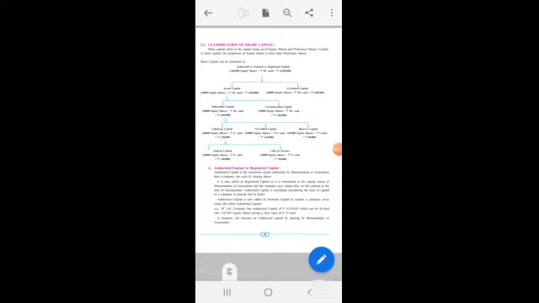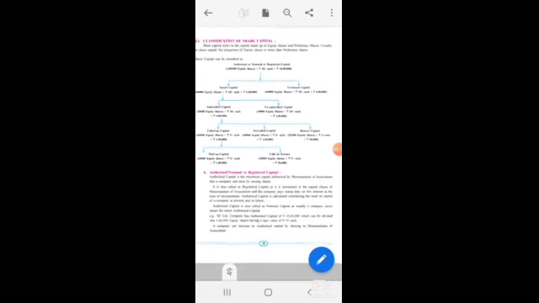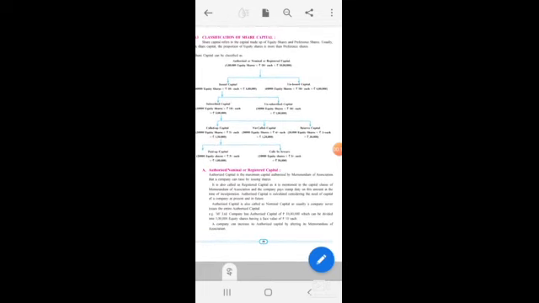So, before I start with the new topic, let's have a recap of the previous lecture. In the previous lecture, we studied this mind map, that is the classification of share capital. In that, we studied what are authorized capital, issued capital, and unissued capital. From issued capital, what does subscribed capital mean and what does unsubscribed capital mean?